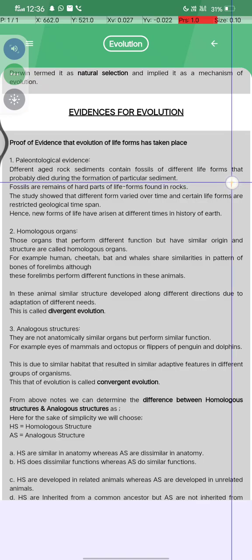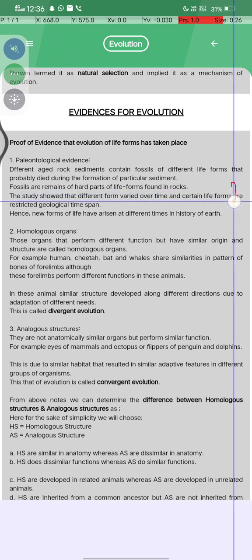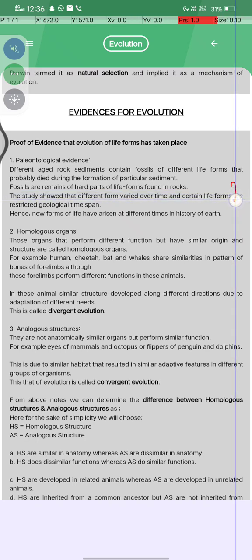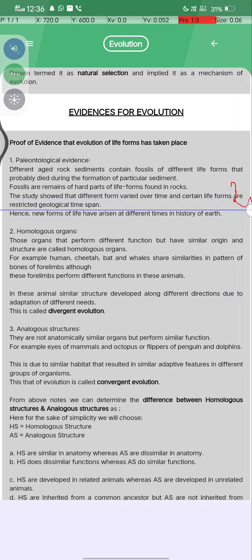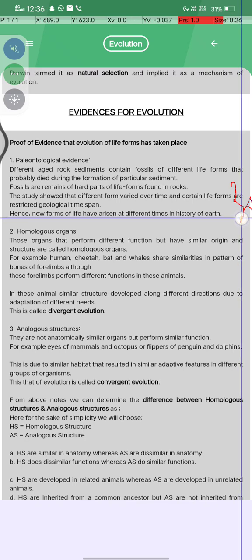That probably died during the formation of particular sediment, and the fossils are the remains of the hard parts of the life forms found in the rocks. Studies showed that the fossils varied over time, and certain life forms are restricted to a geological lifespan, hence new life forms have arisen at different times of history on Earth.